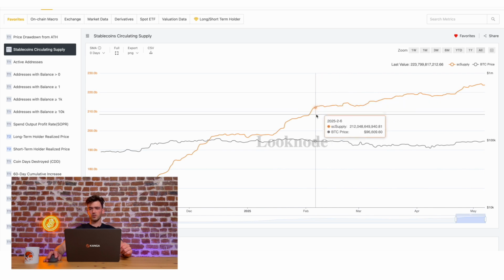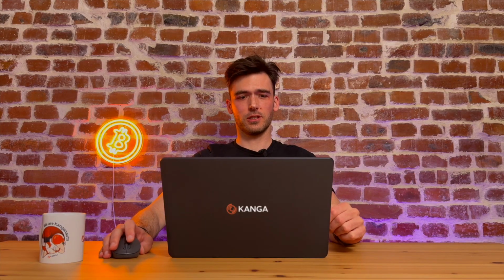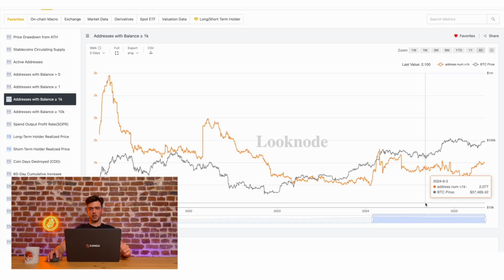However, these decreases are not significant. I don't think we need to be particularly concerned about this in any way. Let's also check how the largest cryptocurrency addresses in the world are behaving, specifically those that hold Bitcoin.